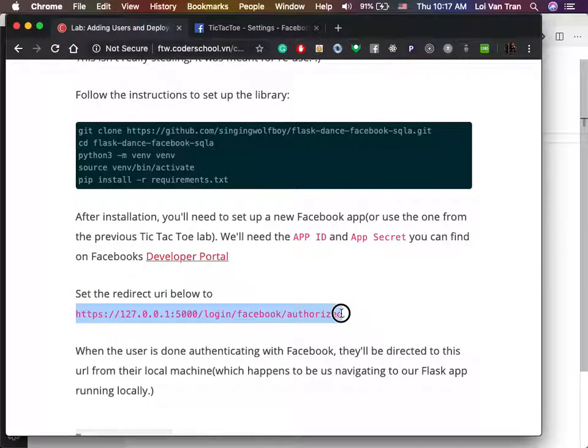So basically this command right here, just a high level overview, is telling Facebook, hey, this application that you're signing up for, that you want users to be able to use Facebook to sign up for, when the user has clicked the button that says allow or sign in with Facebook or whatever, where do you want us to send them? Okay, because we're gonna tell them to go somewhere. And right now we're gonna say 127 blah blah blah. But in the future, this is going to change to our production URL. Okay, but right now we're working in development.